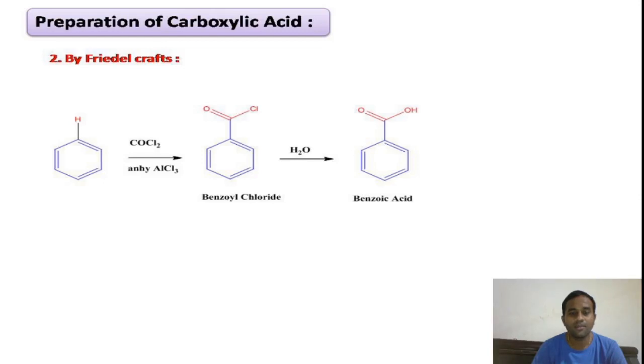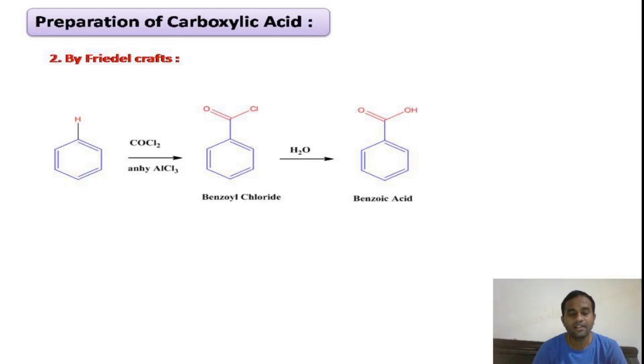So the acyl chloride electrophile formed in the reaction will undergo substitution at one position to give the product, that is benzoyl chloride. So this is an example of Friedel-Crafts acylation reaction, an electrophilic substitution reaction. The formed benzoyl chloride will undergo hydrolysis to give benzoic acid as the product.